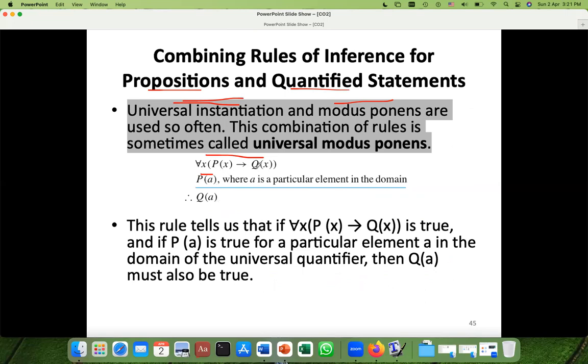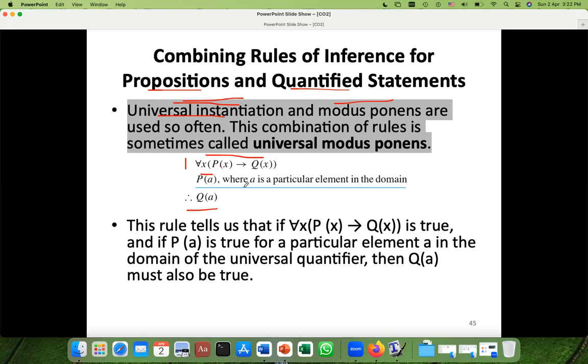So the picture of modus ponens and universal instantiation are both there. What is this saying? For every x, if a statement P holds for x, then Q is also true.